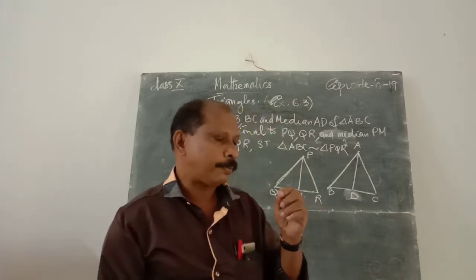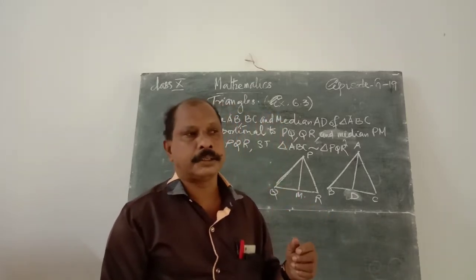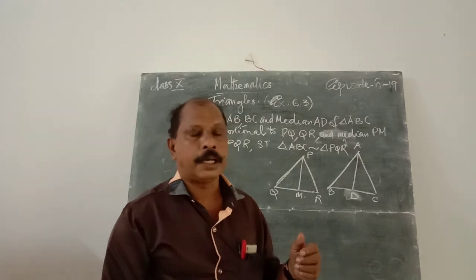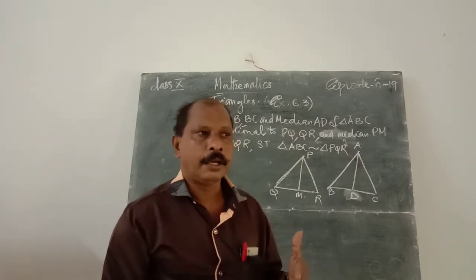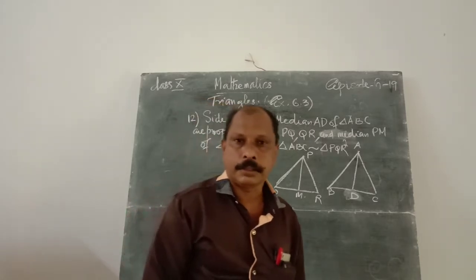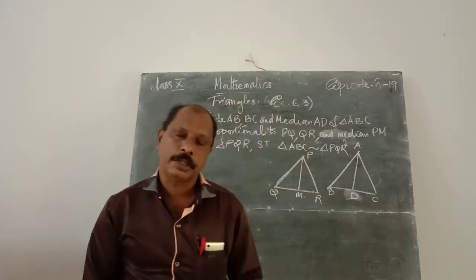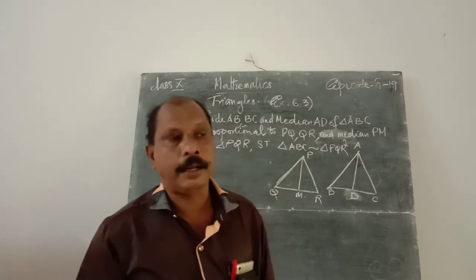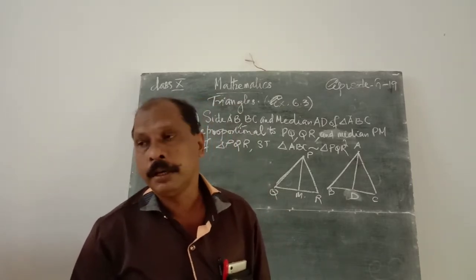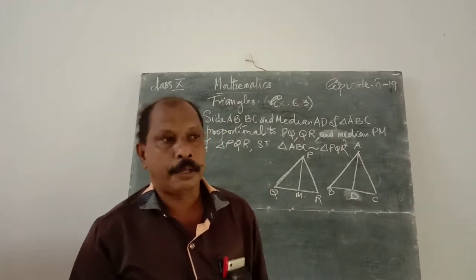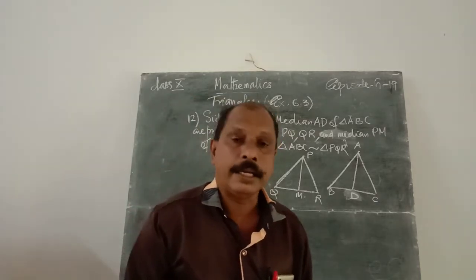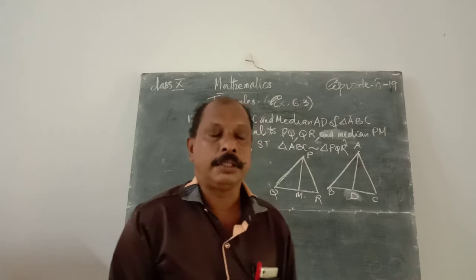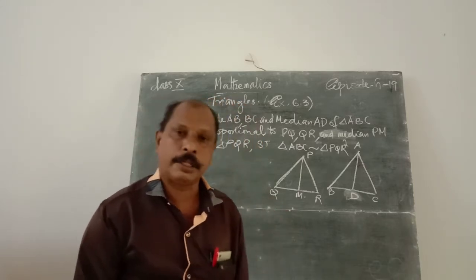For the proof of similar triangles, let us consider whether the sides are proportional or the angles are equal. Anyway, if two angles are equal, the third angle is also equal. Therefore, by the AAA criteria we can prove that the given triangles are similar, or by side proportionality we can prove that the triangles are similar.